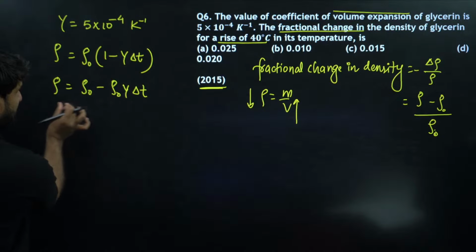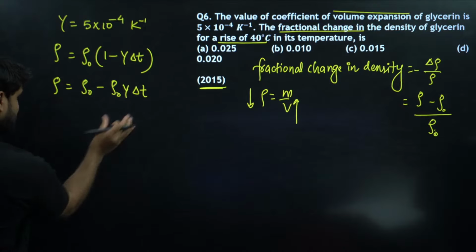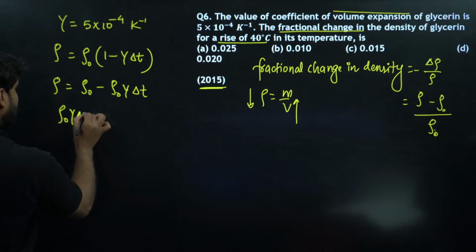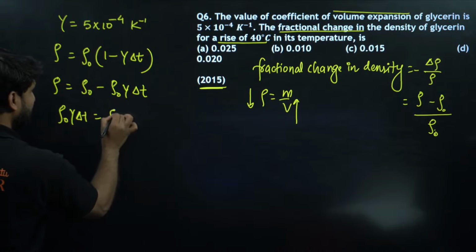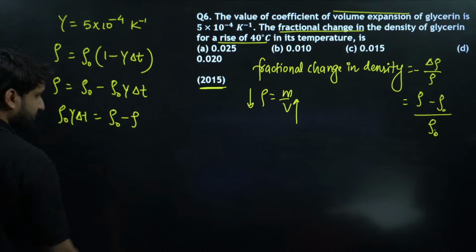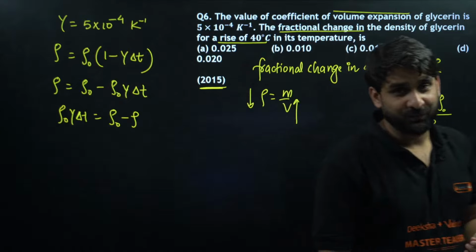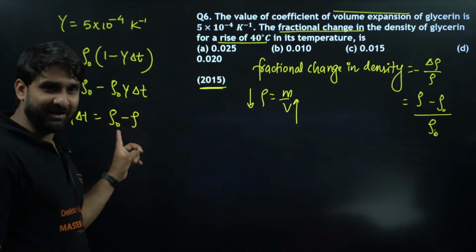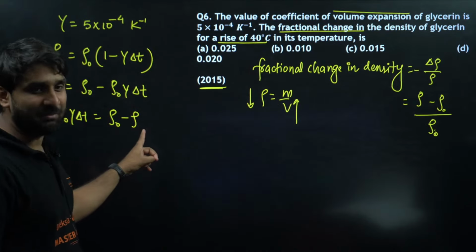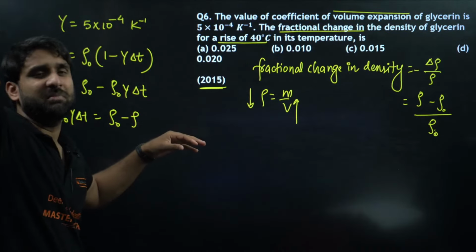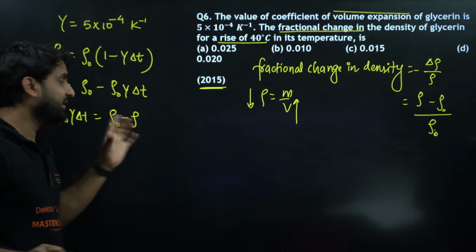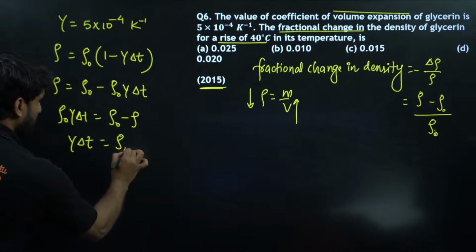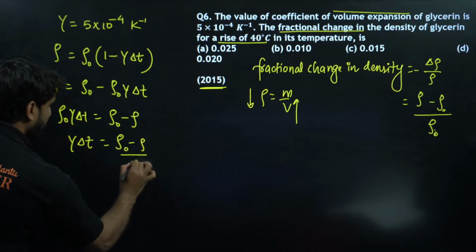So rho naught gamma delta t can be written as rho naught minus rho. And you all know the density at 0 degree temperature will be higher, and the density at any other temperature, if the temperature is rising, will be lower. So gamma delta t will be equal to rho naught minus rho divided by rho naught.